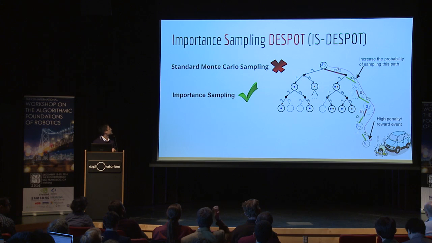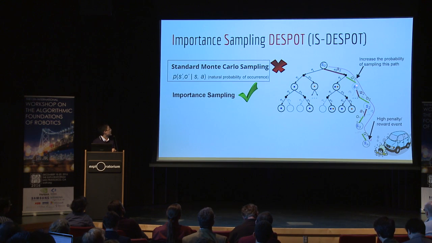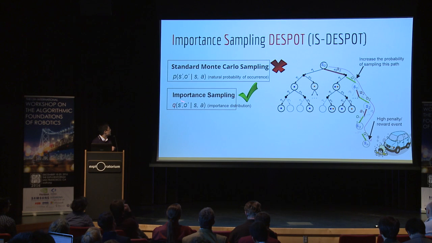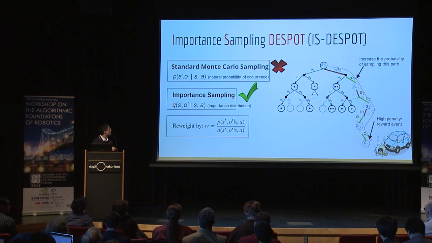When using standard Monte Carlo sampling, the observation and the state at each time step is sampled according to their natural probability of occurrence, which is from the distribution P. But when using importance sampling, we use another distribution Q for sampling, and then we reweight the samples by W. We call the Q function the importance distribution, and we need to design this Q function to make it capture the importance of the path. And we will talk about how to design this Q function in the later slides.